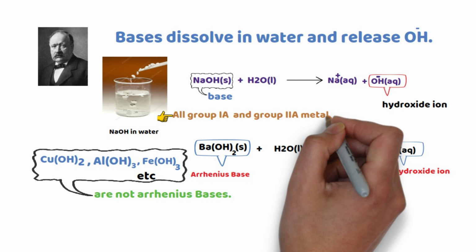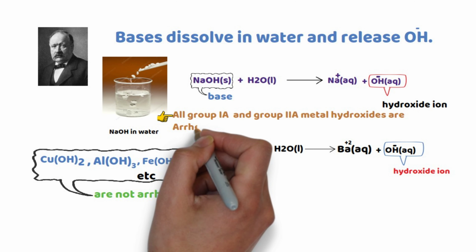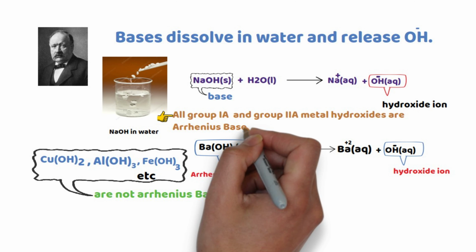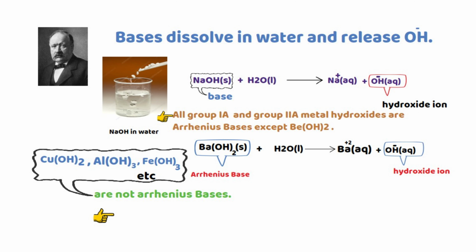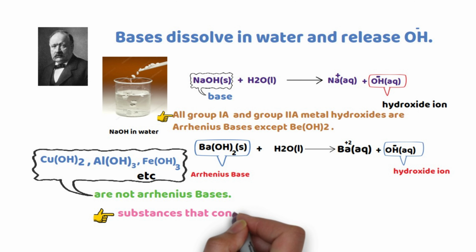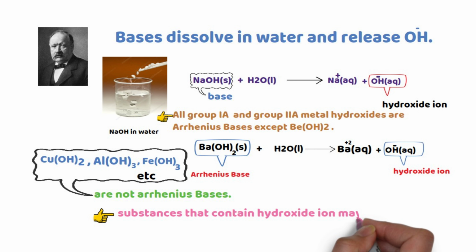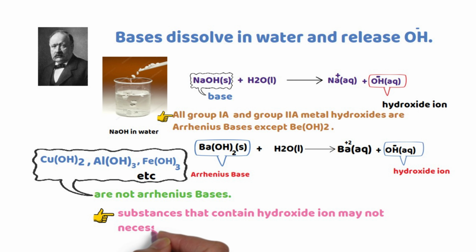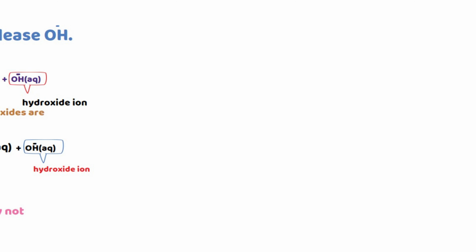All group 1A and group 2A metal hydroxides are Arrhenius bases except barium hydroxide. Therefore, substances that contain hydroxide ions may not necessarily be Arrhenius bases, as we have mentioned above. For example, copper hydroxide, aluminum hydroxide.